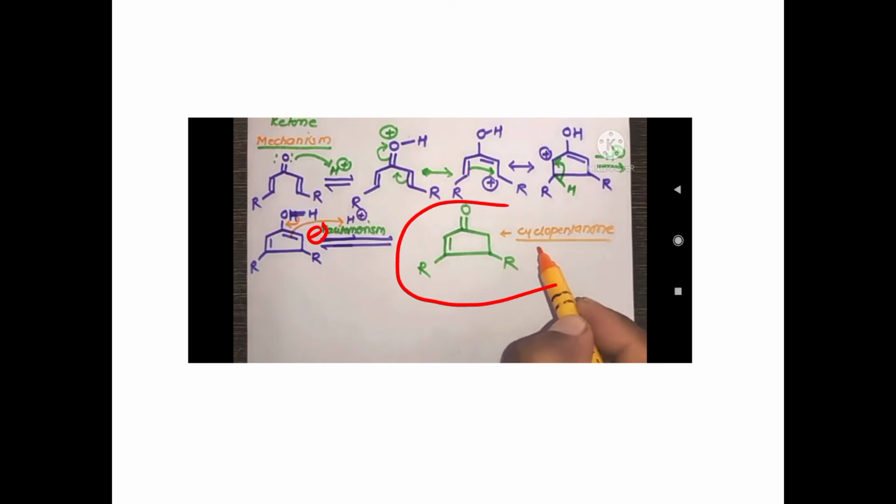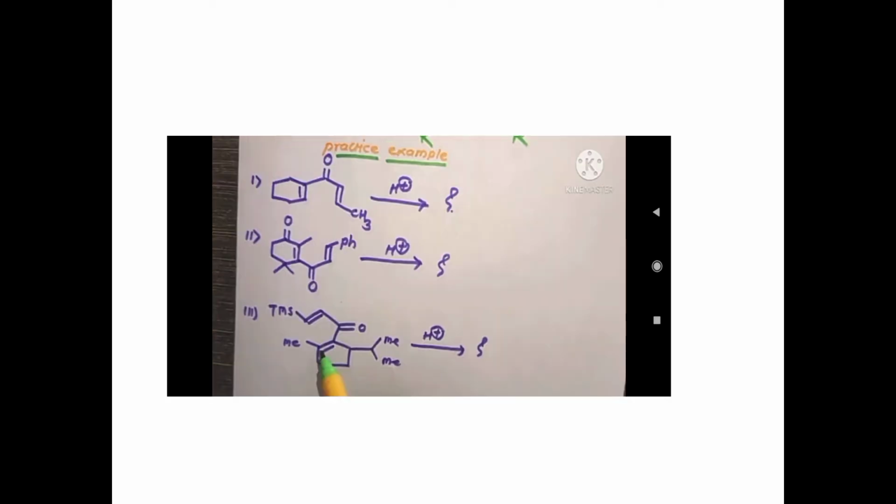This is the final product of the Nazarov cyclization reaction. In that final product, there is a carbon-carbon double bond with respect to the carbonyl functional group. So this is the example related to the Nazarov cyclization reaction.